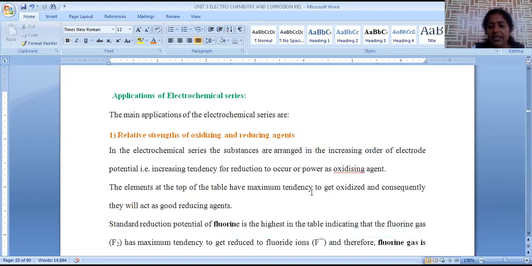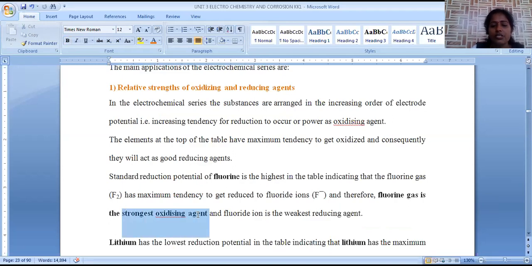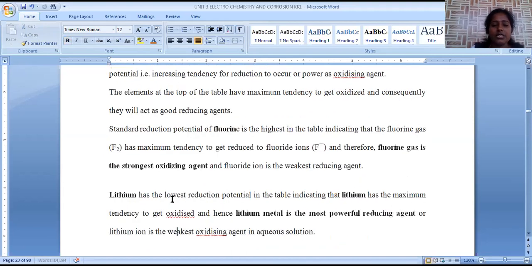That is the reason why fluorine is the strongest oxidizing agent. It is itself involved in reduction. That's why it is used to oxidize another species which is in contact with this fluorine. So this is about the oxidizing nature. When we go for reducing nature, lithium is at the topmost position. Hence, lithium is the most powerful reducing agent because it easily oxidizes, so that it easily reduces another species which is in contact with this lithium.